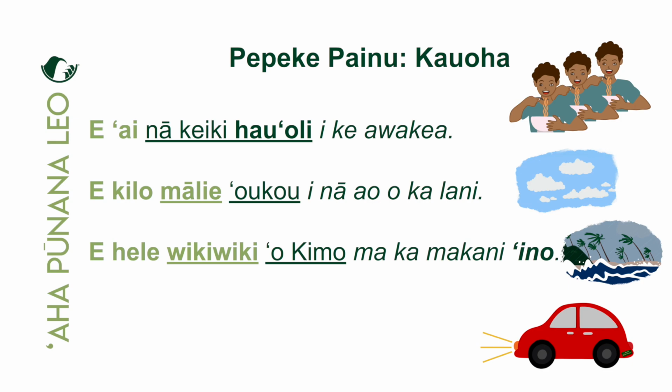We have wikiwiki, which is a kahulu describing the verb, yeah, the type of walking. And then we also have a kahulu here, the word ino, describing what kind of makani it is. So we have two kāhulu in this sentence, right? One in the po'o position describing hele, and one in the ave describing makani. Okay, so e hele wikiwiki 'o Kimo ma ka makani ino. So it's like we're talking to someone else about Kimo. We're saying, hey, Kimo should really walk quickly in that stormy wind. Yeah. E hele wikiwiki 'o Kimo ma ka makani ino.